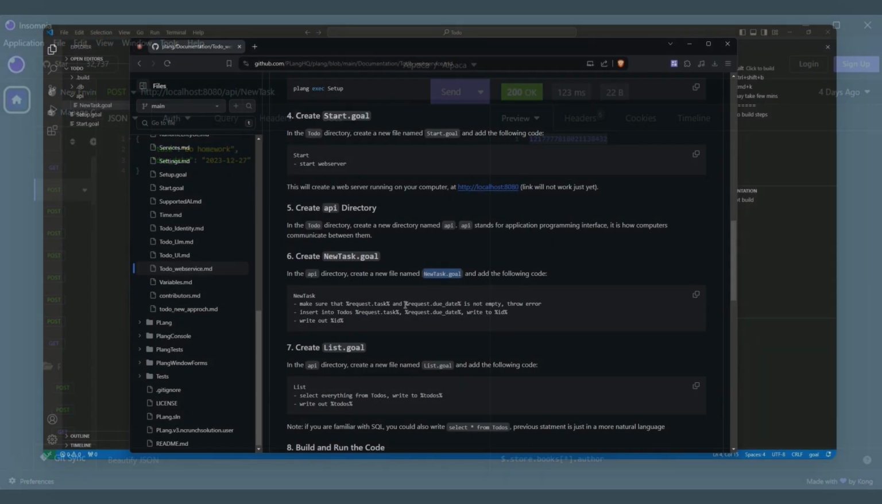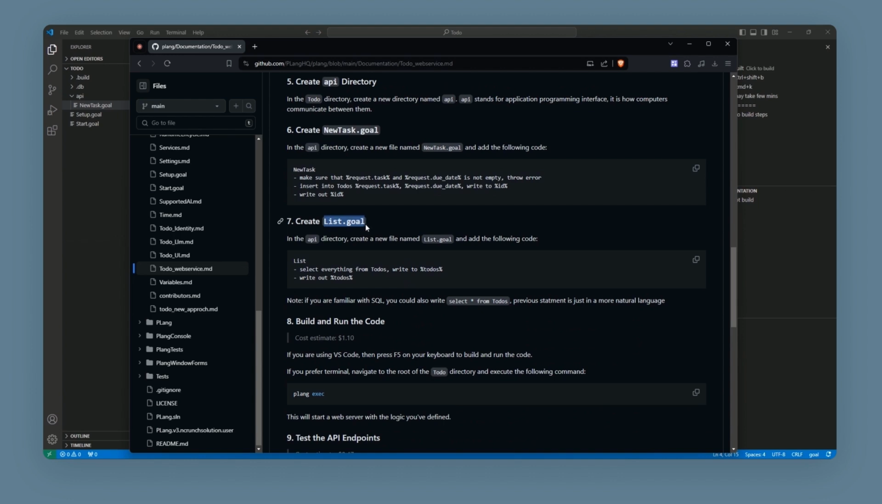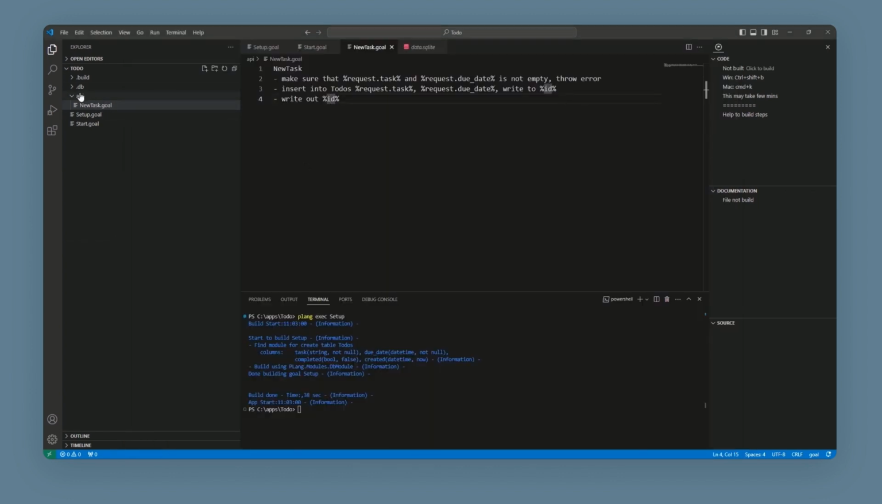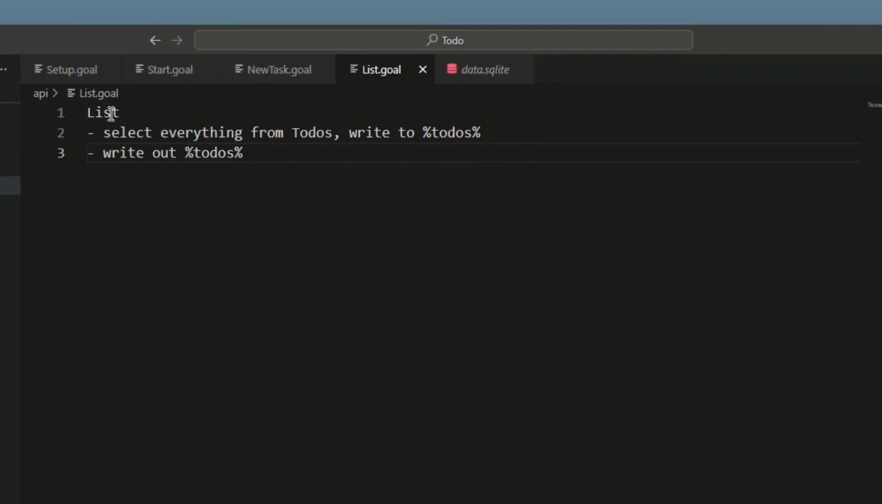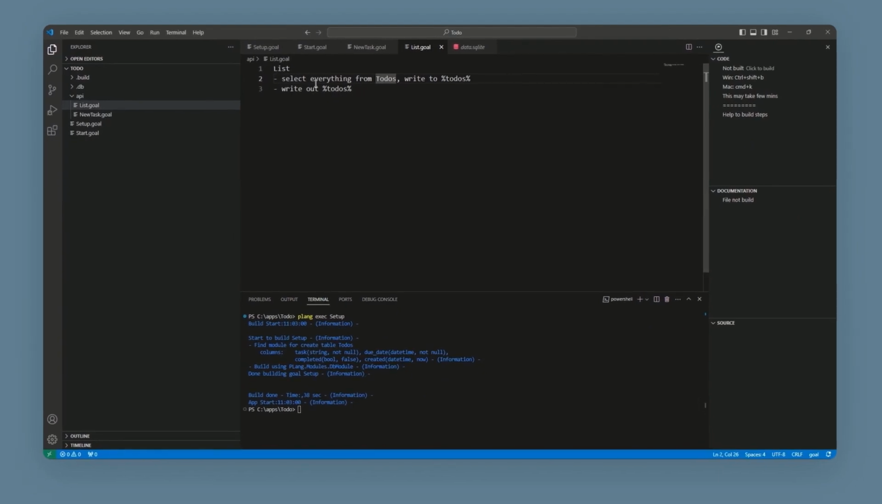Next, we want to create a list.goal file in the API folder. This will give the user a list of all the tasks in the database. In this goal, called list, we have two steps. One is to select everything from the to-dos table and write the results into to-dos variable. The next step is to write out the to-dos variable for the user to see.